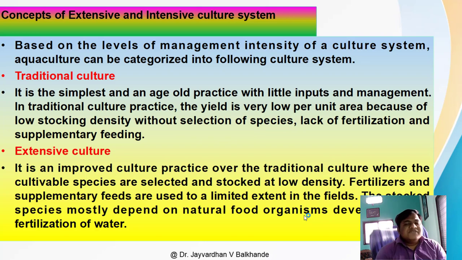See here, it is a very simple, old one, and there are no inputs and management in this traditional system. In traditional culture, the yield is very low per unit area because of low stocking density, no selection of species, and lack of fertilization and supplementary feeding.